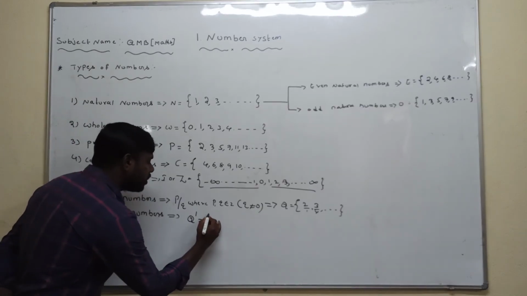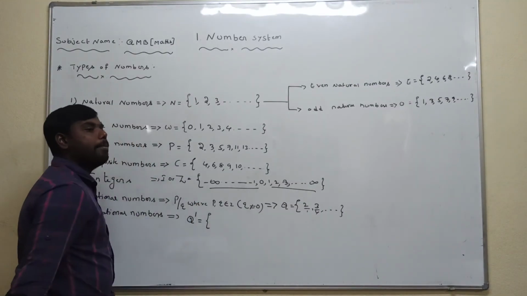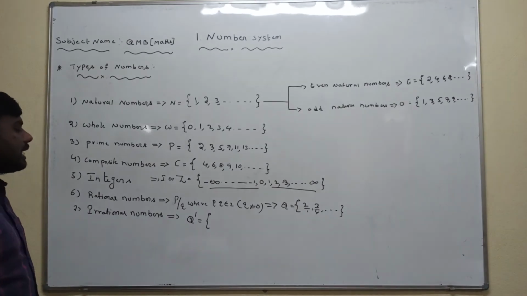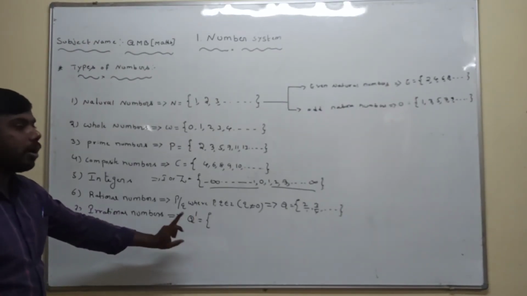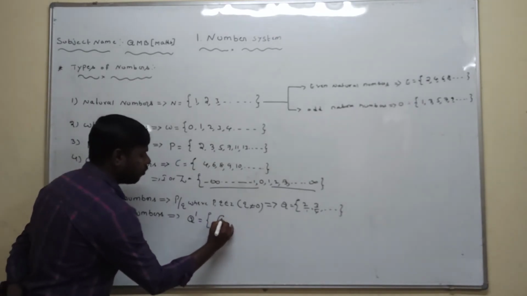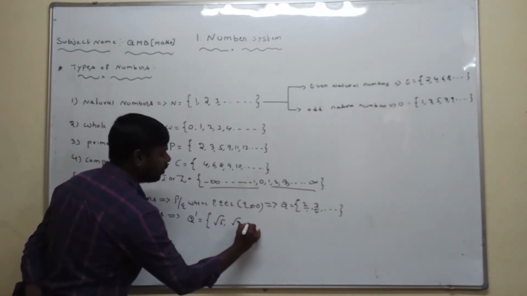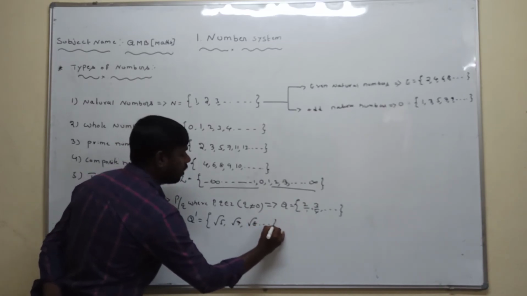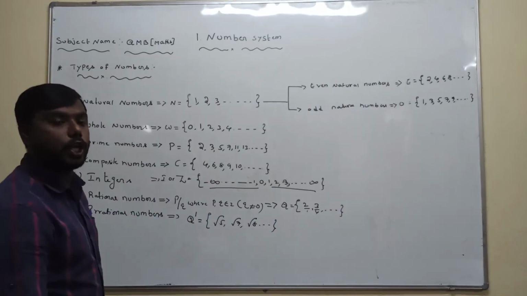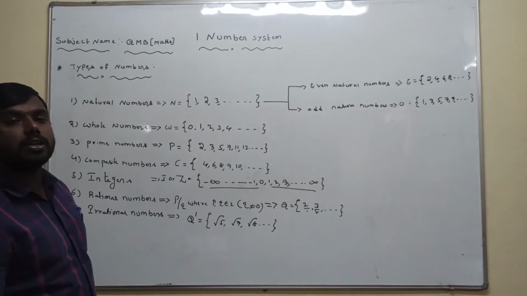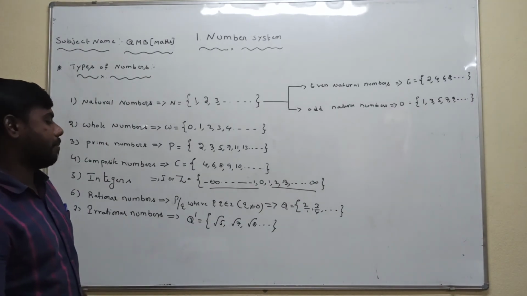For example, root 5, root 7, root 8, and so on. Observe, dear students, all these numbers are not in the form of p by q, so they are called irrational numbers.